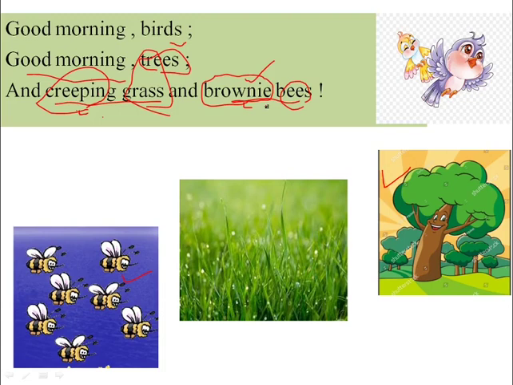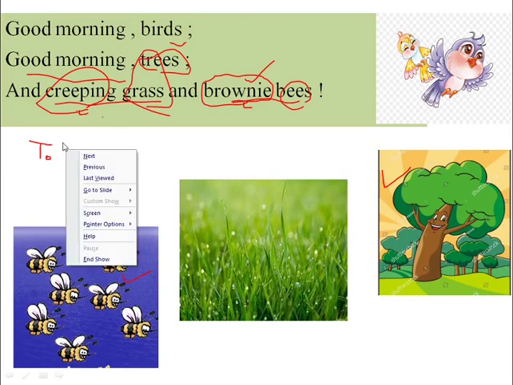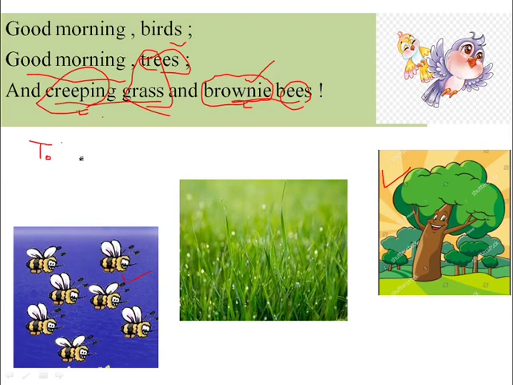Say good morning to the brownie bees. Now tell me, to whom does the girl say good morning? We have learned two stanzas of this poem. Can you answer this question? To whom does the girl say good morning?